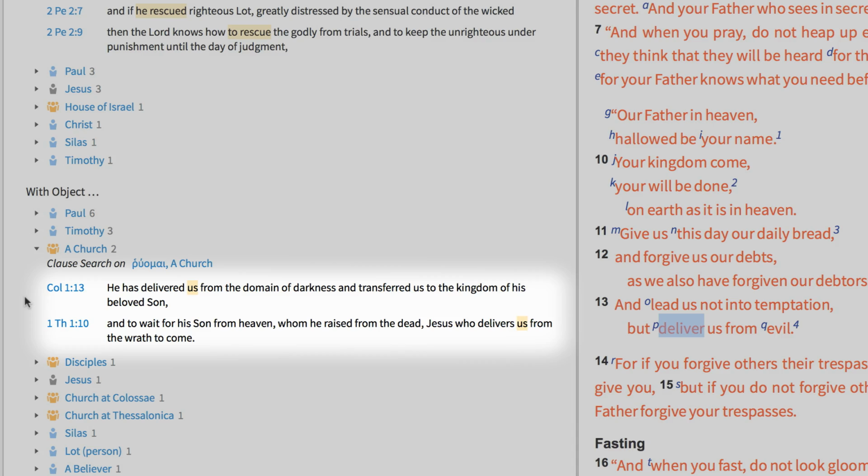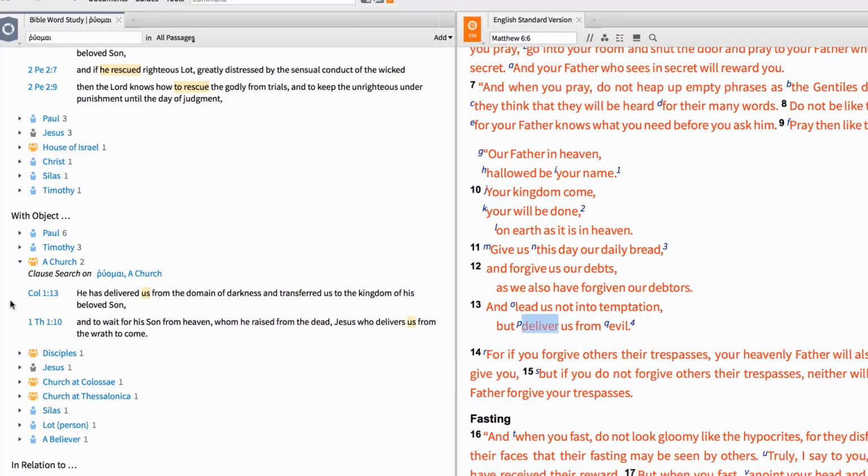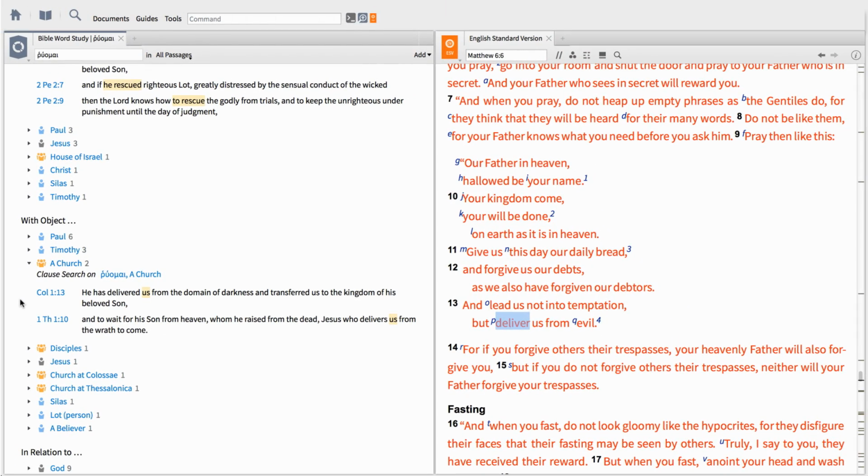The new clause participants section exposes how certain characters relate to Greek and Hebrew verbs and where these relationships occur.